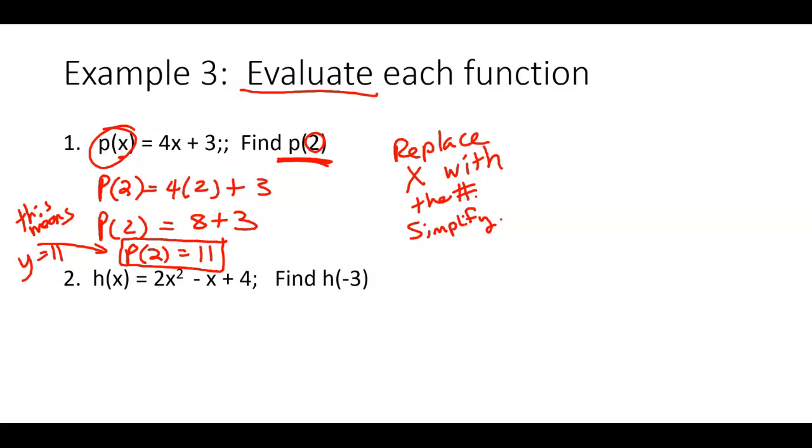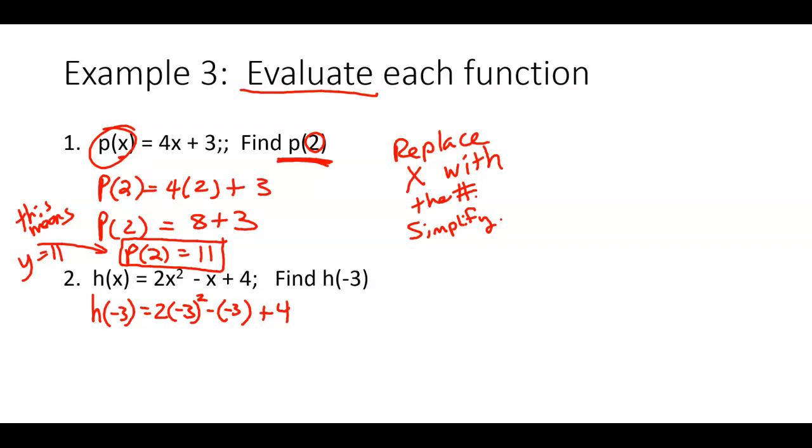Let's take a look at the next one. H of x equals this. So step 1 is to replace the x with what number? And I would encourage you to start with some parentheses and fill in the parentheses. The parentheses really help us whenever it comes to our order of operations and also dealing with negatives. Having those in there is really helpful. I did it also back when we did slope. Remember y2 minus y1 over x2 minus x1, I said put parentheses. Usually when we're plugging things in, I highly encourage using parentheses.